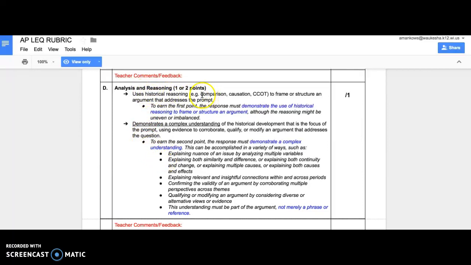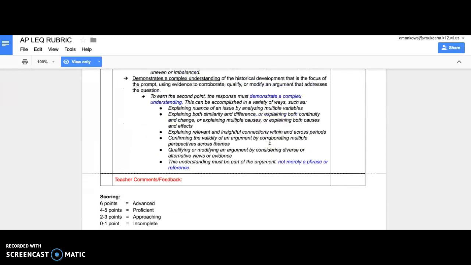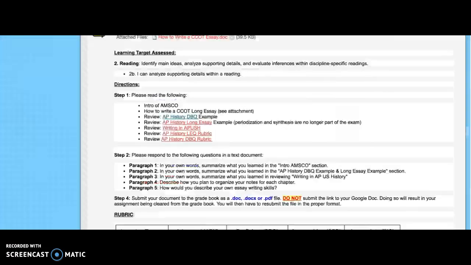So remember, the prompt is always going to ask you to make a comparison. So if it's having you do a comparison, did you create your thesis statement to illustrate that that's what you're going to do in your essay, comparing something? Causation: is your thesis showing that there's a cause and effect relationship that you're going to be examining throughout your writing? Change and continuity: can I tell in your thesis statement you're looking at how some topic has either changed or remained the same over time? Can I tell from your thesis statement that you understood what the prompt was asking for? What historical thinking skill, and did you demonstrate your understanding? Okay, so that is the LEQ rubric.